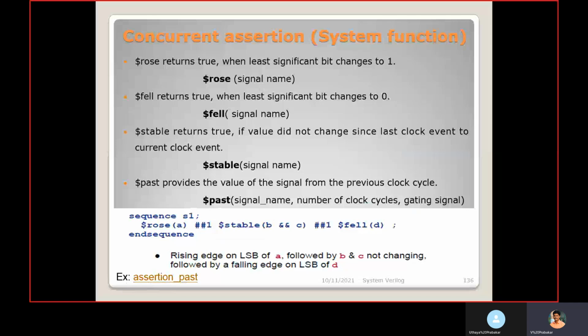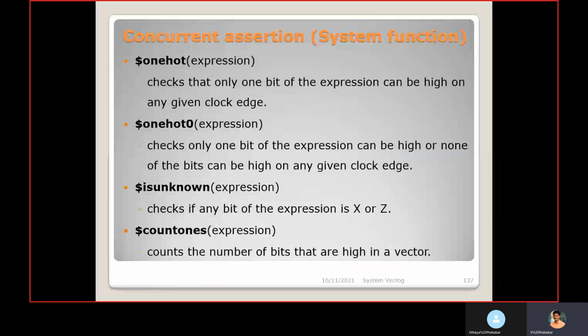Some more system functions: $onehot expression. So here, one example we can say: assume that there are 4 request signals. We declared it as [3:0] req. req is a request, a vector [3:0].